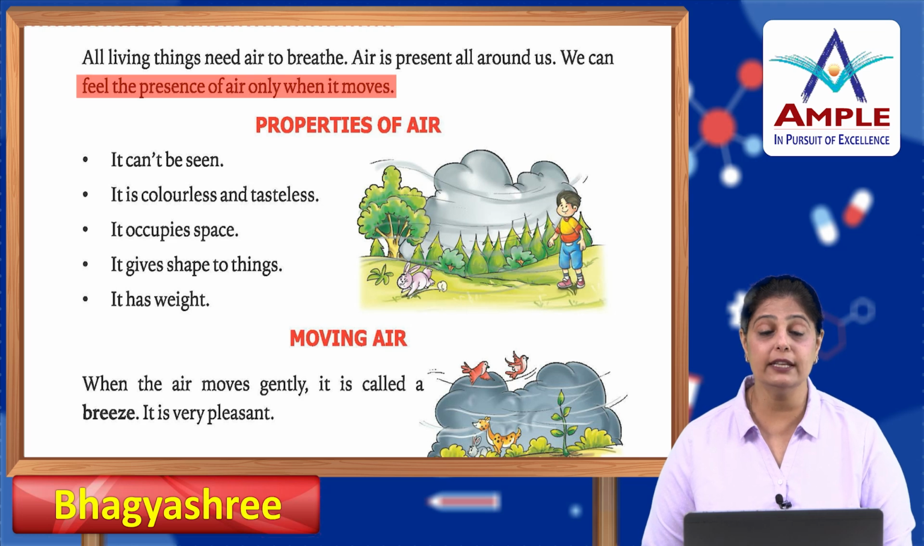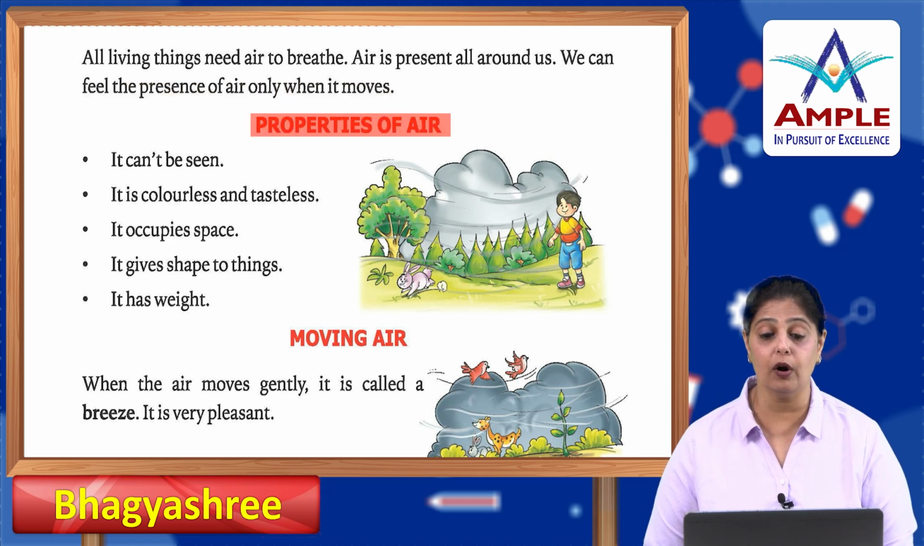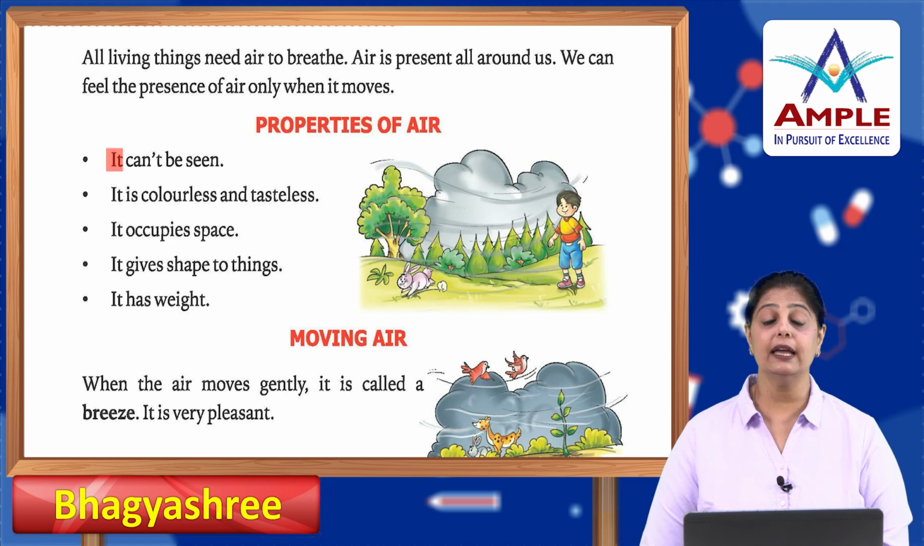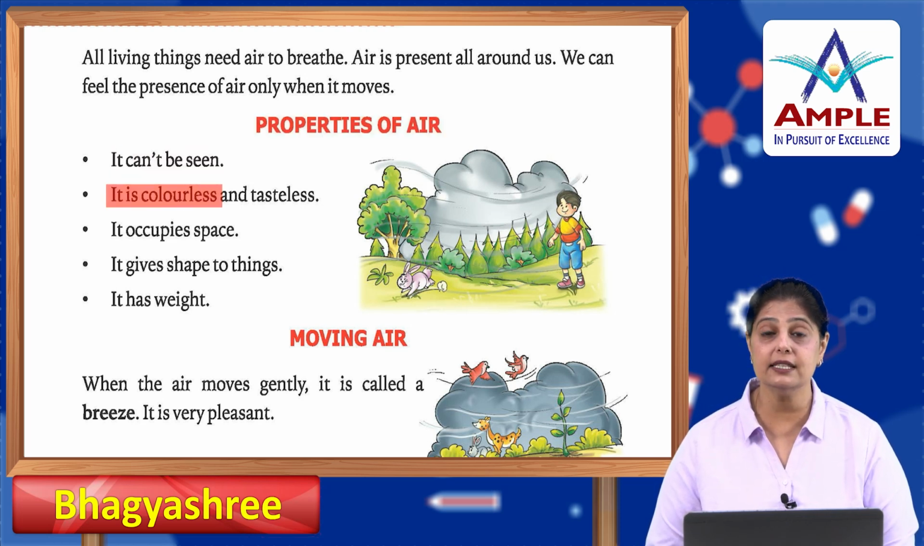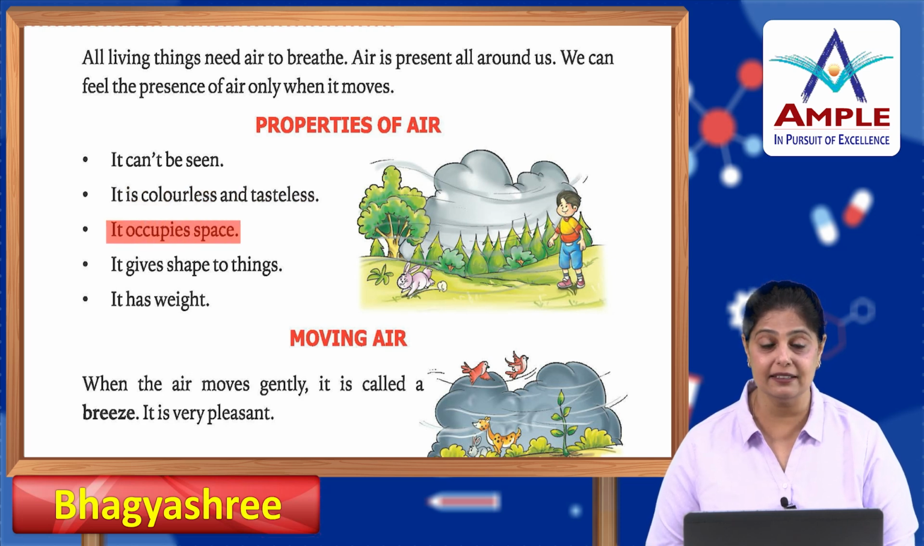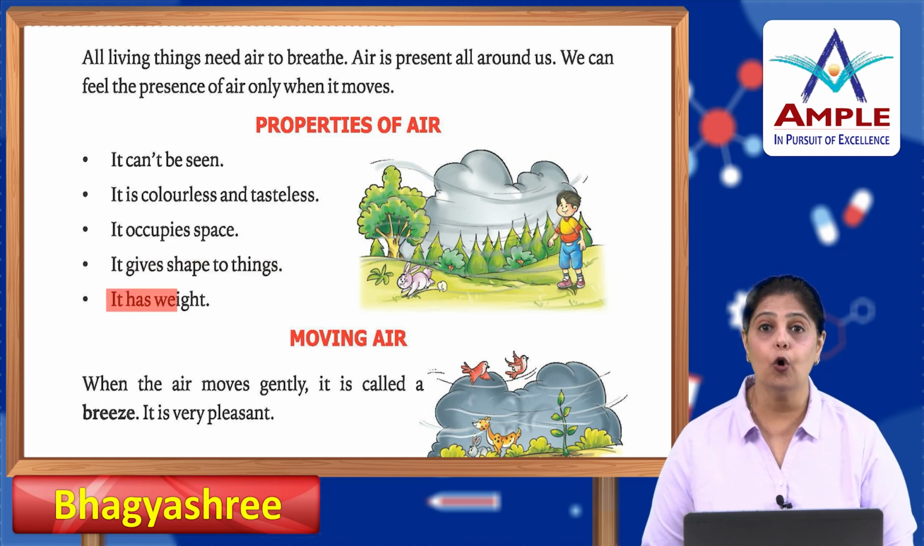Okay, so now let's look at the properties of air. What are the main characteristics about air? Okay, it cannot be seen. We cannot see air. It is colorless and tasteless. It occupies space. It gives shape to things and it has weight. Okay, now first let's talk about moving air.